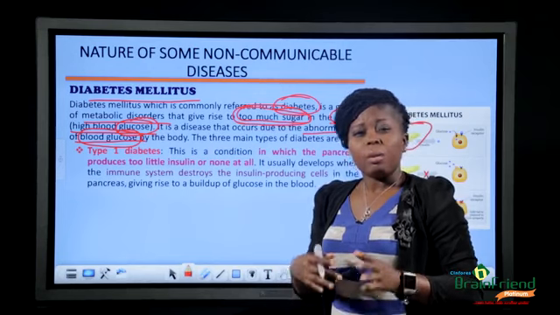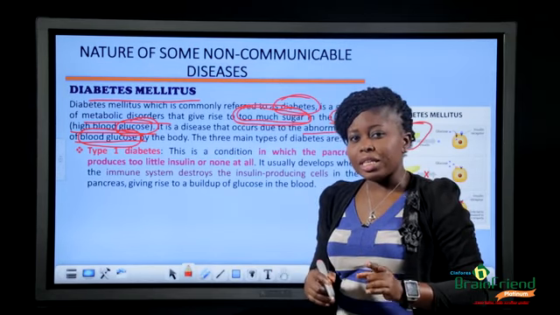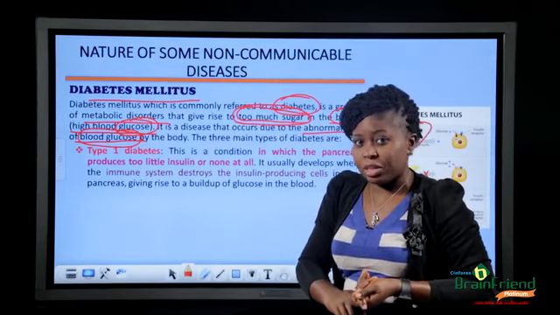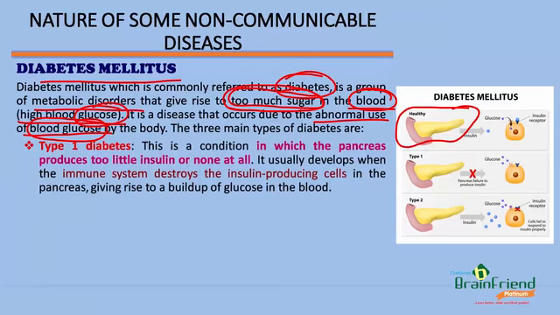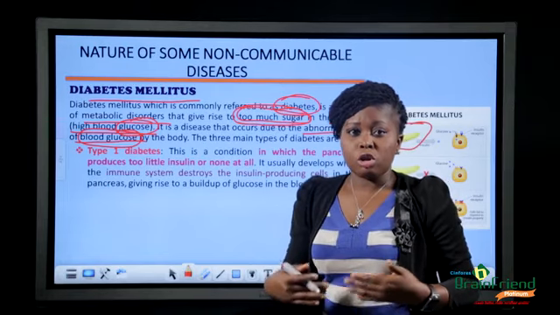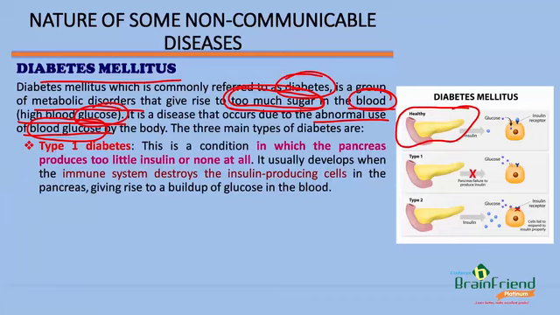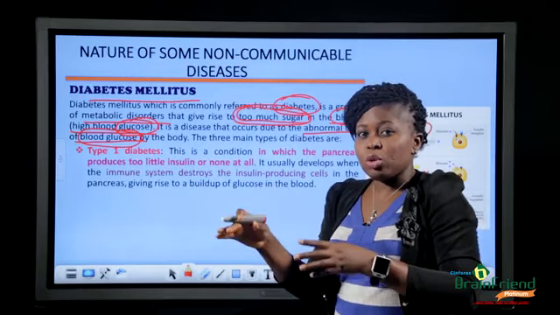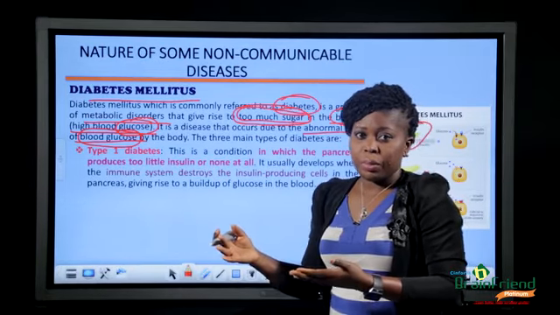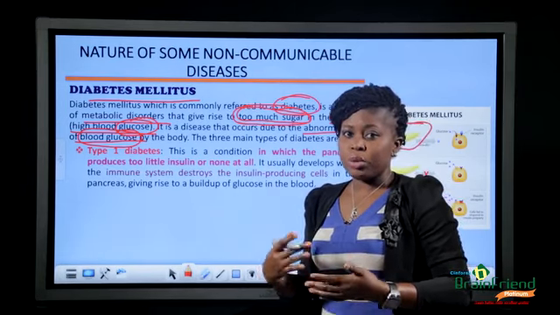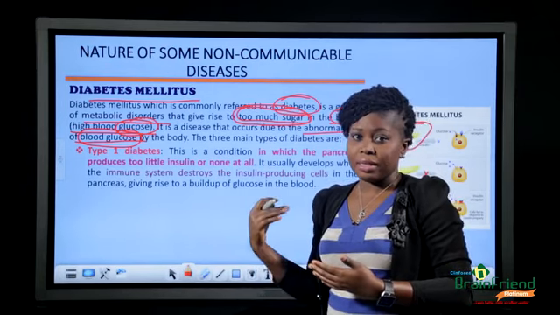But then, when this insulin is not produced by the pancreas, it means that the sugar or glucose that the body has produced will remain there. It will reside in the blood. There are also other times when the insulin produced is not able to be used by the body due to one or two reasons. So we are going to see that in this lesson.